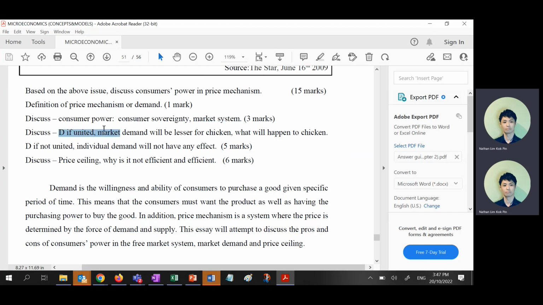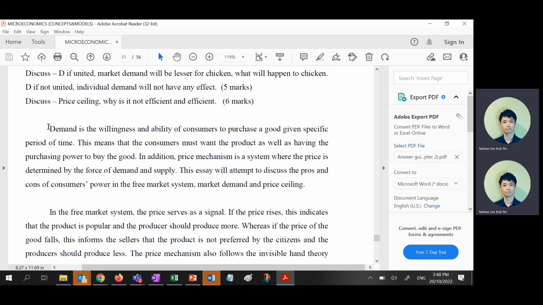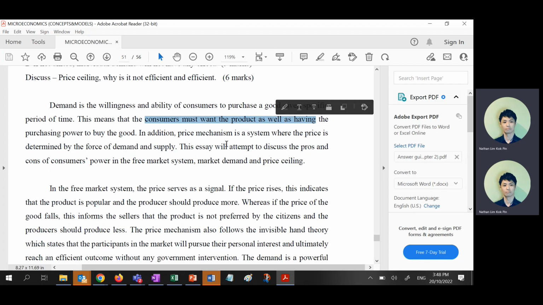Discuss demand if united. If they are united, then what will happen to the chicken? If not united, means that they don't have a strike, you know? They don't care about the chicken price, they still buy, then it means that they are not united. Then discuss price selling, why efficient and not efficient. First one, definition. Demand is the W&A, I always remember is W&A, willingness and ability of consumers to purchase goods in a given period of time, right? Must want, as well as having the purchasing power to buy.